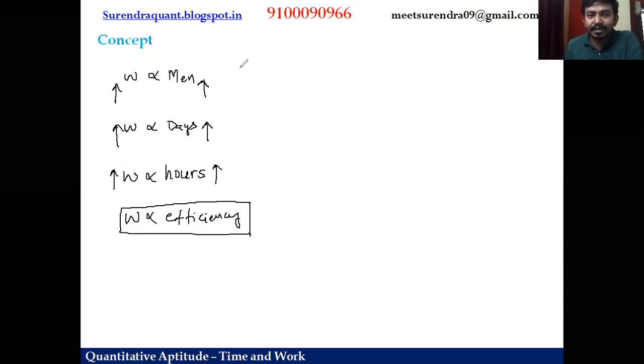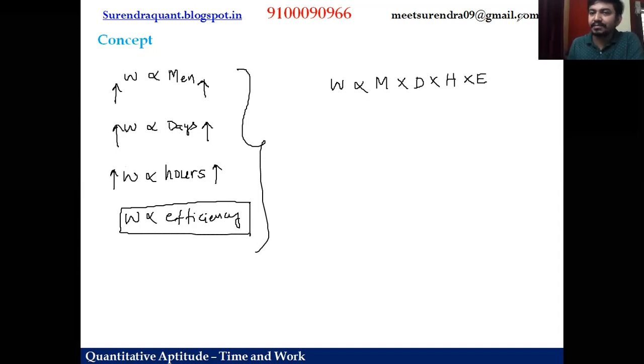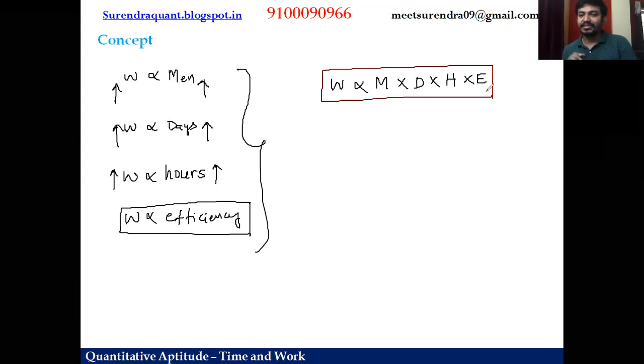So if we combine all these four aspects, then we can say that work is proportional to men into days into hours per day into efficiency. So this is called chain rule. When we multiply men with days, hours, and efficiency, we will get the total amount of work units, friends. We'll call it work units.